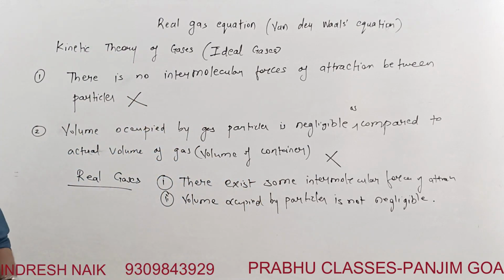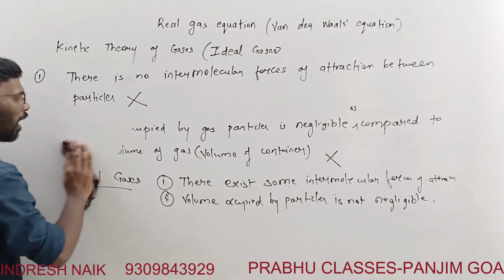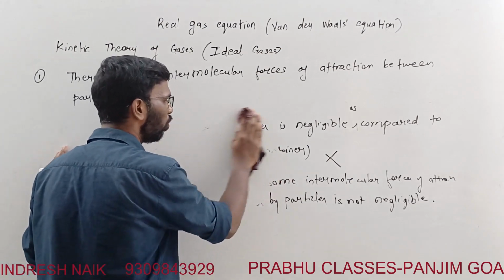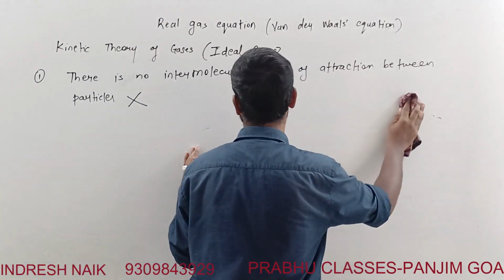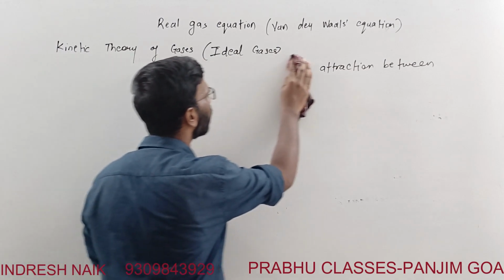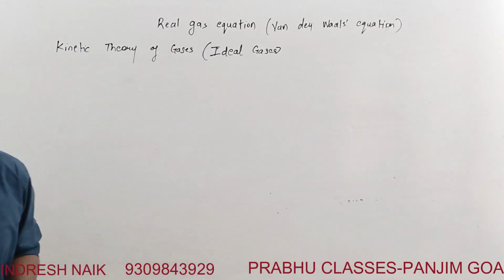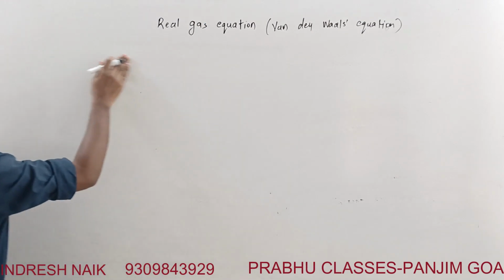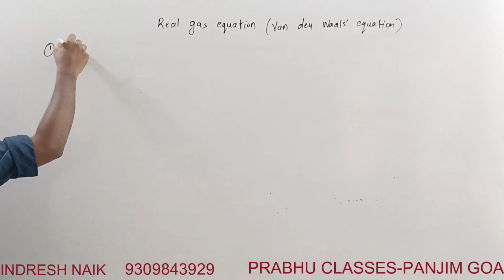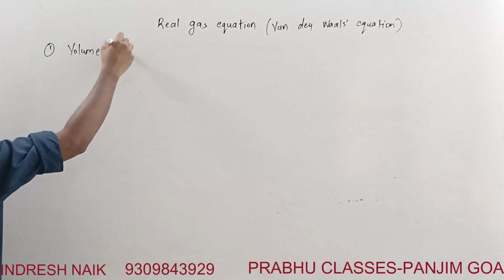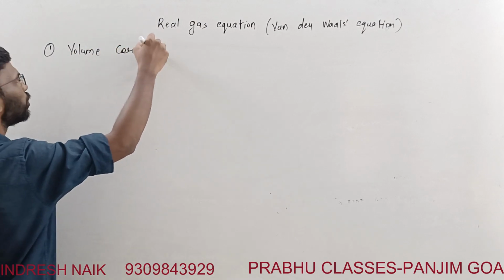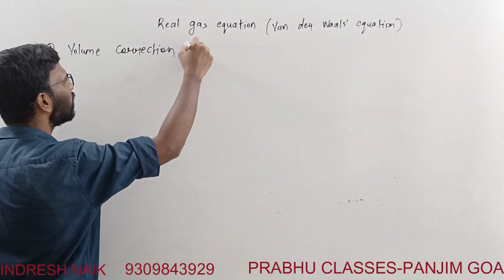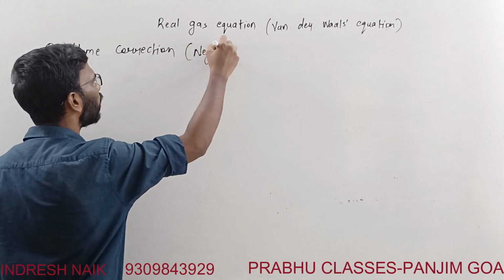So first let's learn about the volume correction, how we are getting V = V − nb. I'll write this is a negative correction.